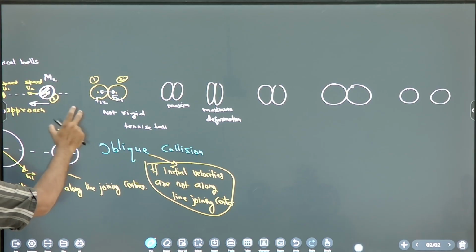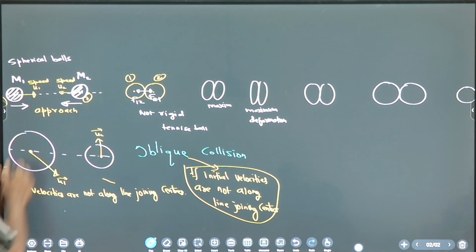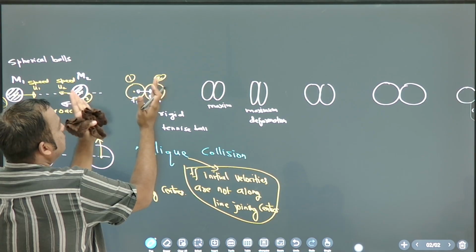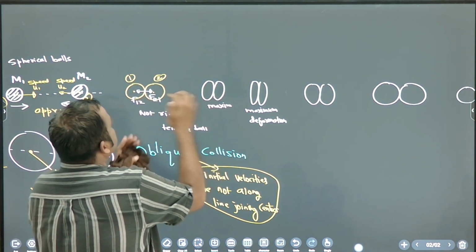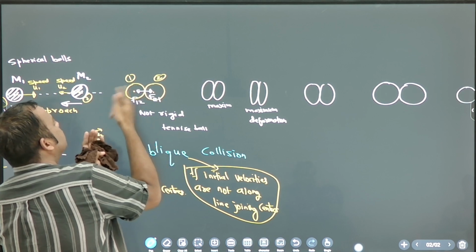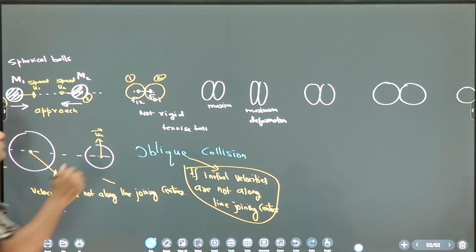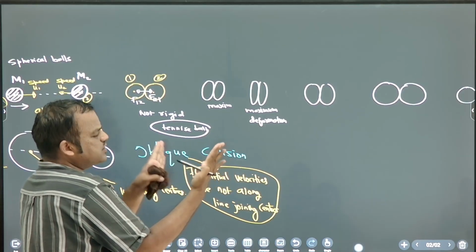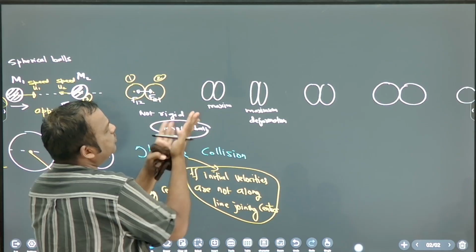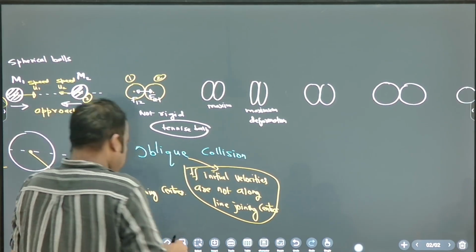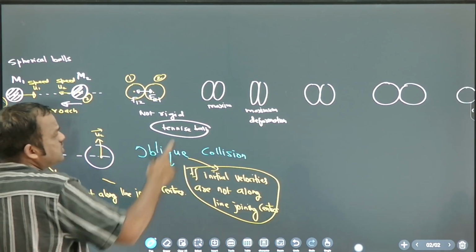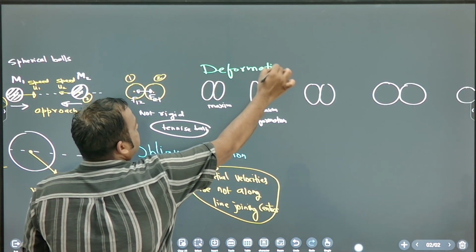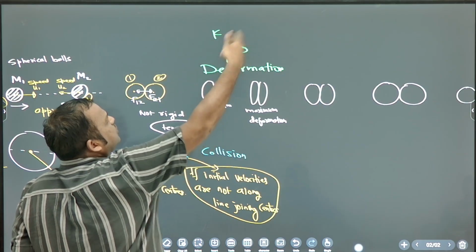Initially they are coming close to each other, then they are hitting each other. So force on 2 will be to the right side, force on 1 will be to the left side, correct? So if you take a tennis ball and exert force from both sides, the shape of the tennis ball will change like this, correct? So some energy is stored in this. When they deform, this is known as deformation.